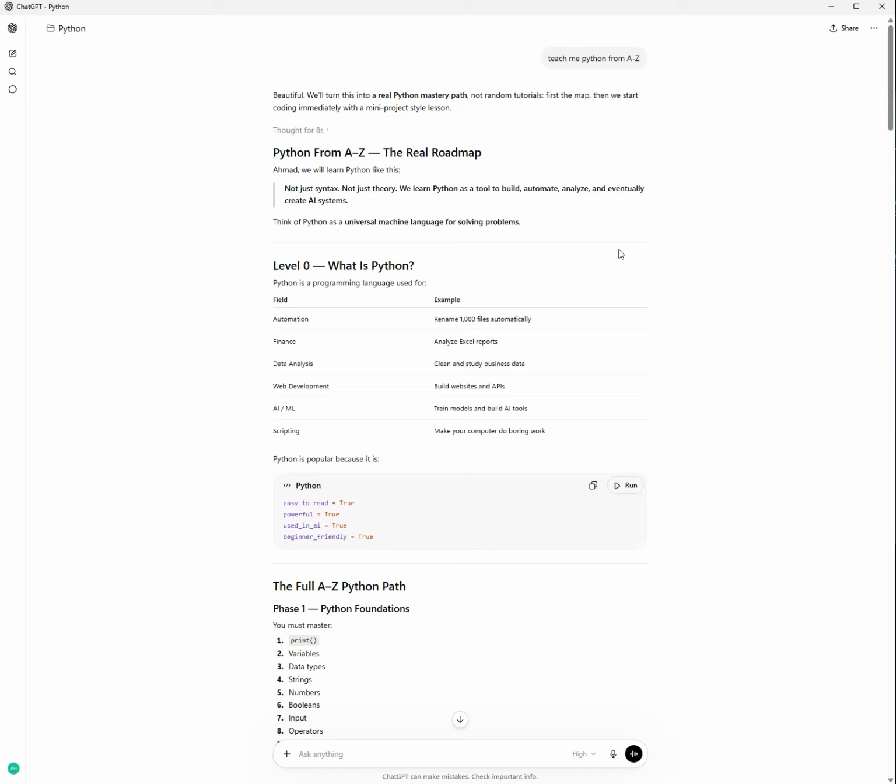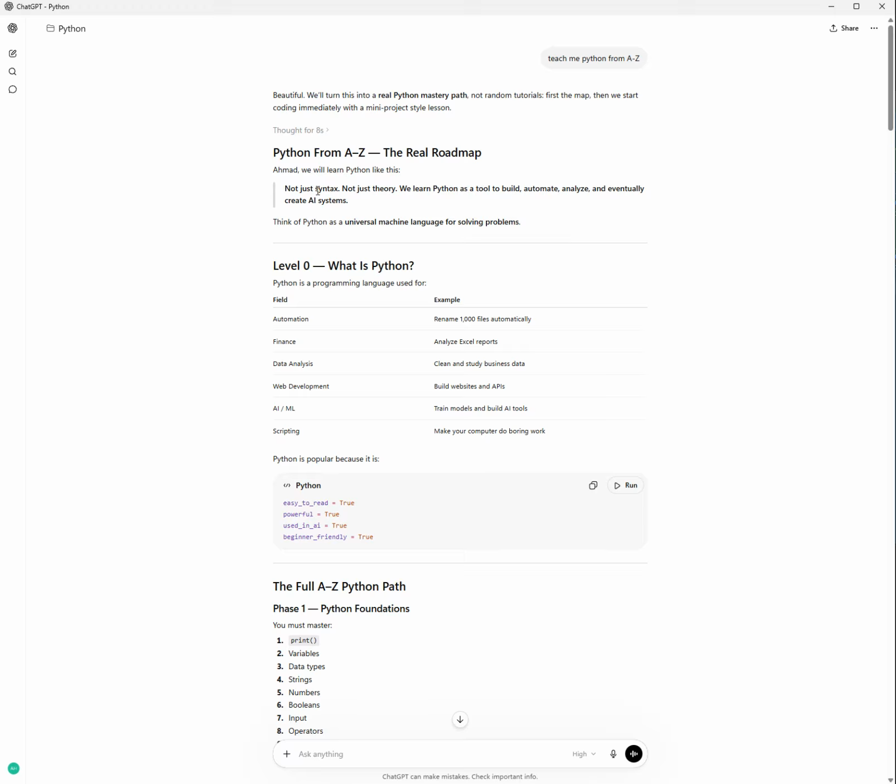I asked ChatGPT to teach me Python from A to Z, and let's see how he did it and how he's going to do it. Let's find out, is it in a great way, and let's see what benefit we can get from this explanation.